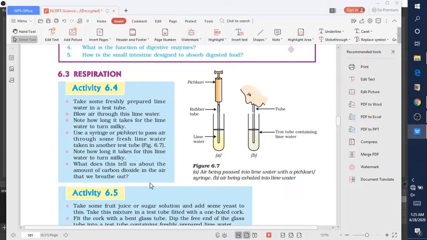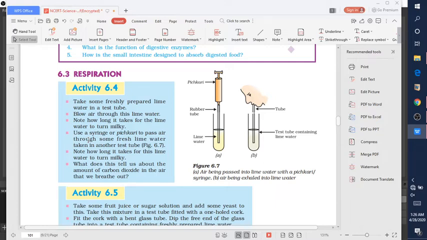Our body cells produce carbon dioxide through the oxidation of food. I hope you know that. This gas is exhaled through the lungs, and the lime water reacts with this carbon dioxide to form a precipitate, and this turns the lime water milky.